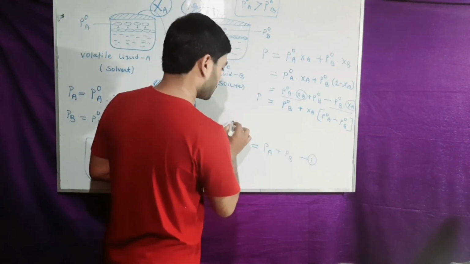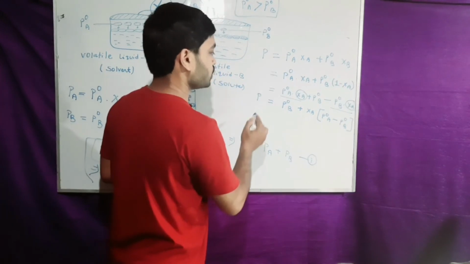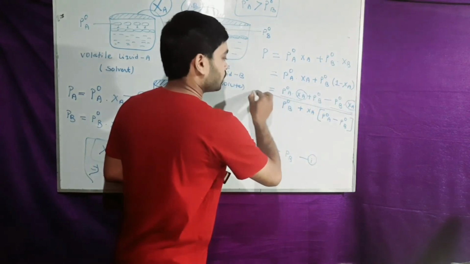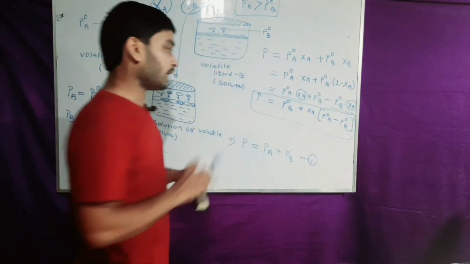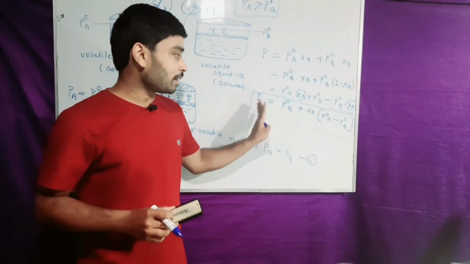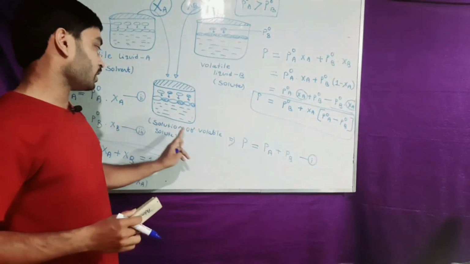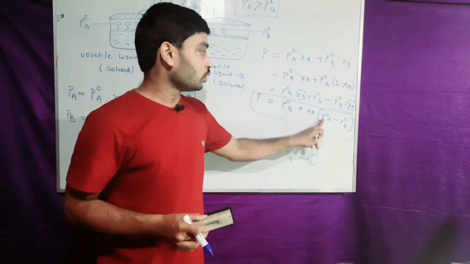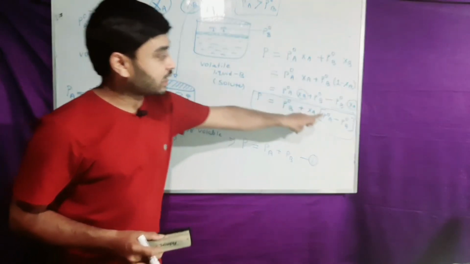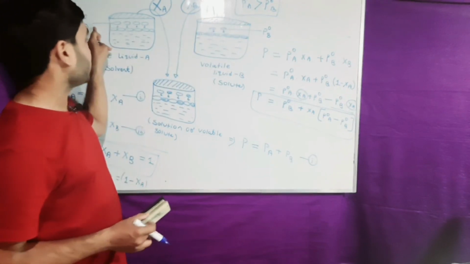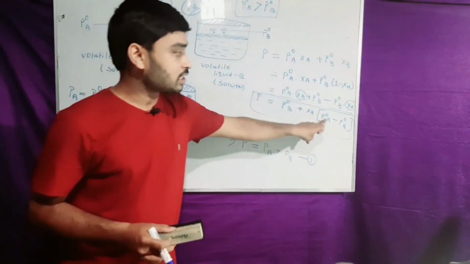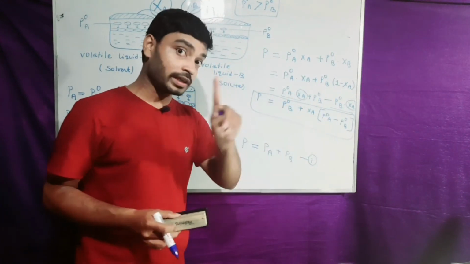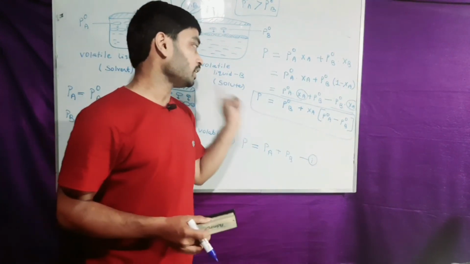So this is the equation for the total pressure. It gives us the data about the total pressure produced by the solution containing a volatile solute. Here P naught A is the larger value, greater than P naught B, so the value will be positive, not negative, because pressure is always positive.